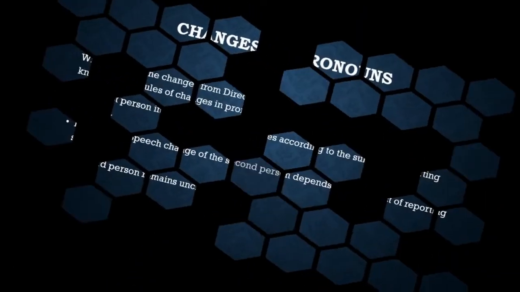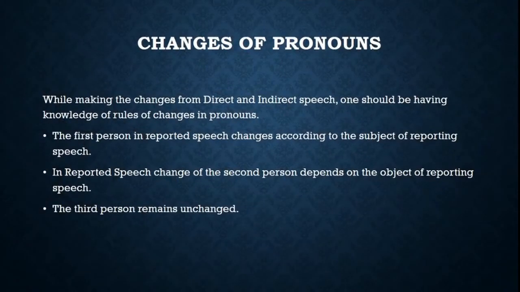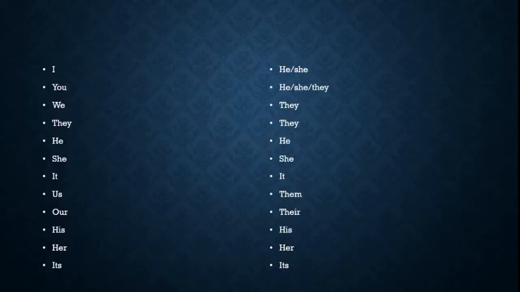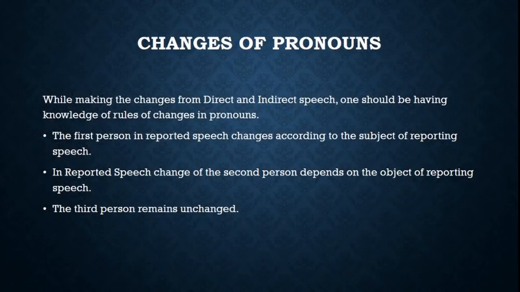So what happens when we have changes of pronouns? Yeah, when we have changes of pronouns, a very, very simple thing that really happens is, but of course, I'm also going to help you with words which are pronouns and how they're going to be converted. So while making the changes from direct and indirect speech, one should be having knowledge of rules of changes in pronouns.